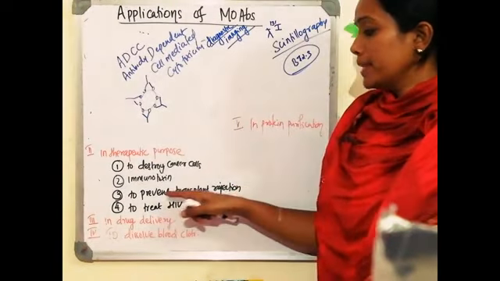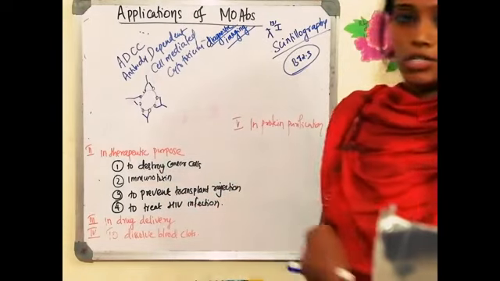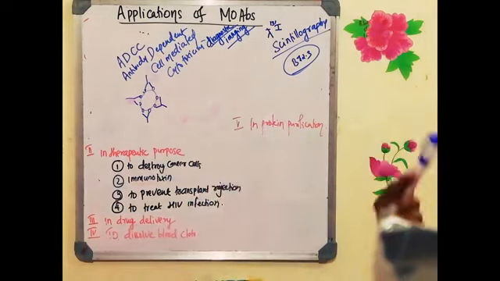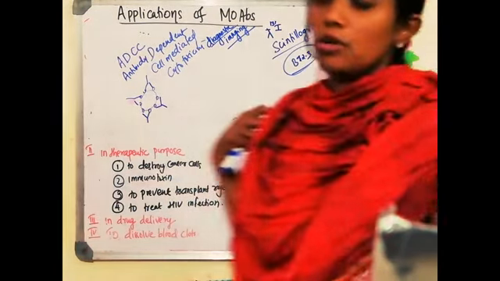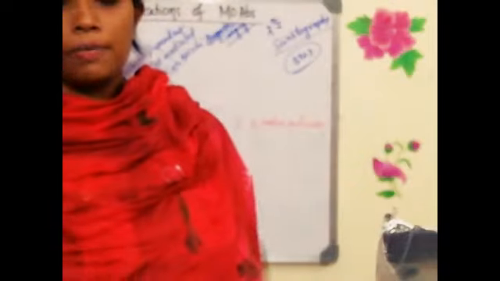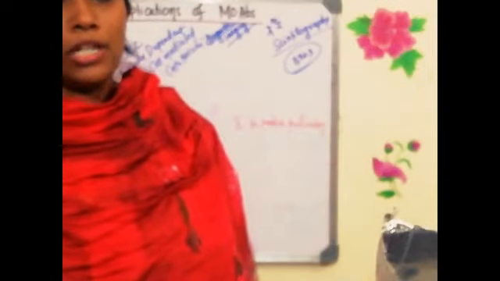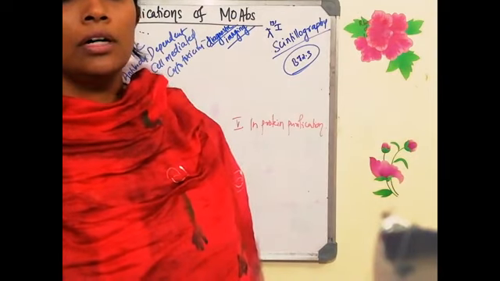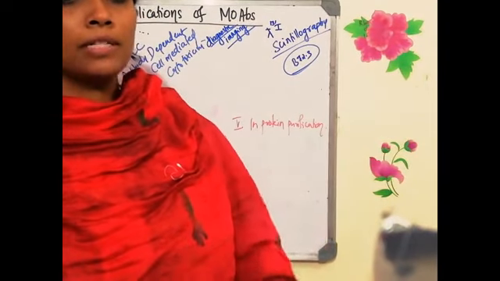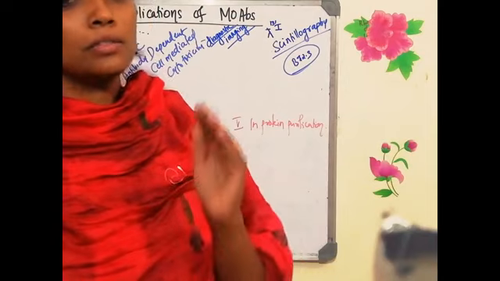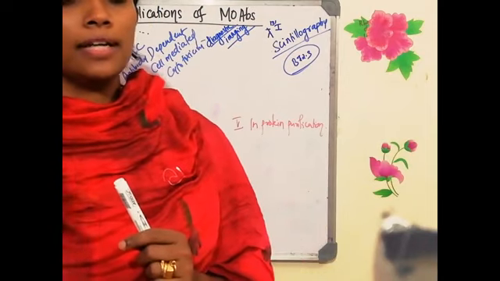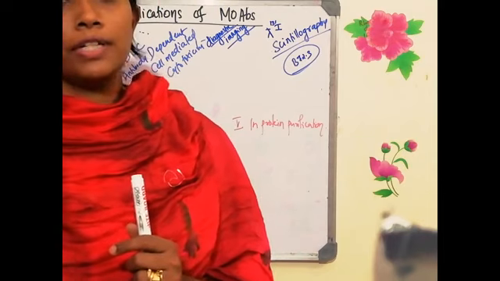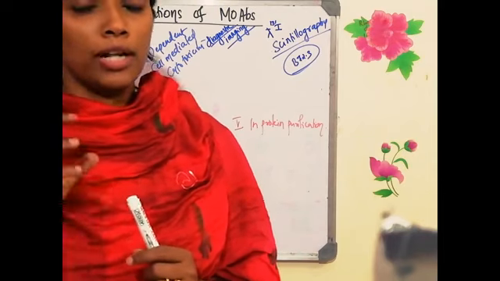Okay. Now the next method is to prevent the transplant rejection. And you know what is transplantation? The implantation of an organ from a donor to the recipient is known as transplantation. When you go for transplantation, as I have told you under major histocompatibility complex, you have to make sure that the major histocompatibility complex matching between the donor and the recipient is proper. If the matching is not there, there is a chance of transplanted organ rejection. So we can prevent the rejection of the transplanted organ by using the monoclonal antibody.